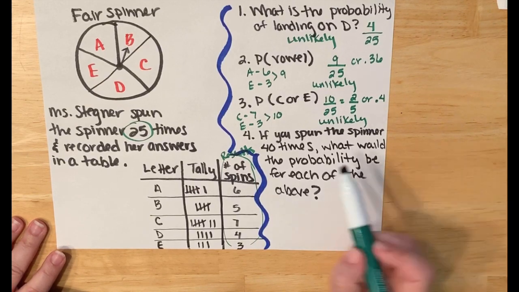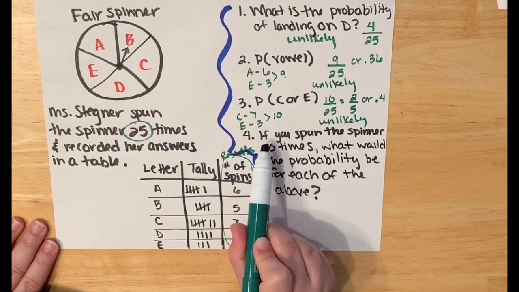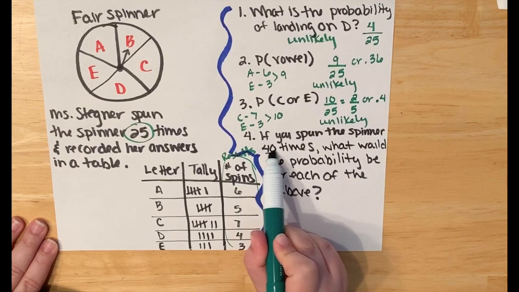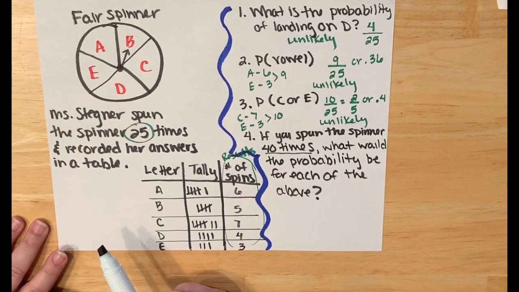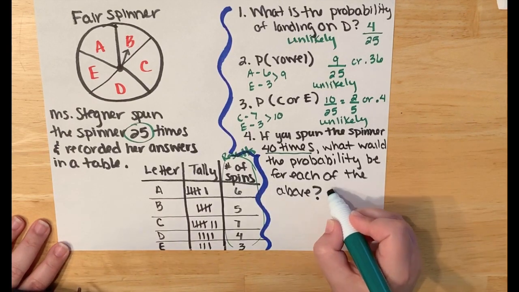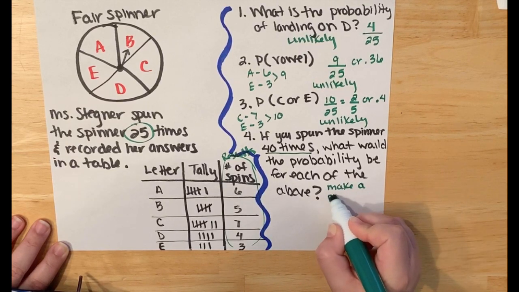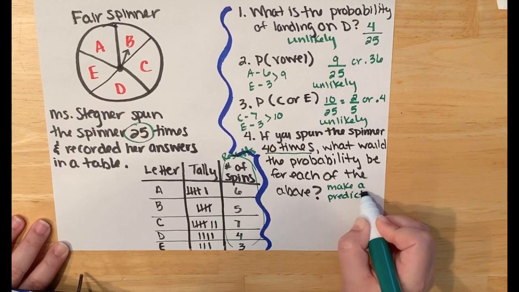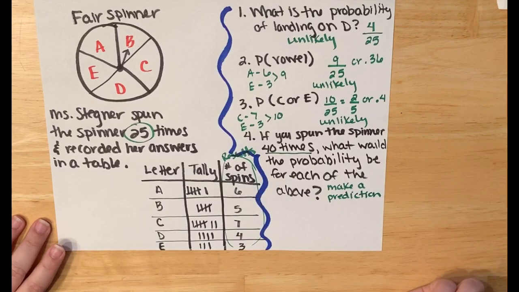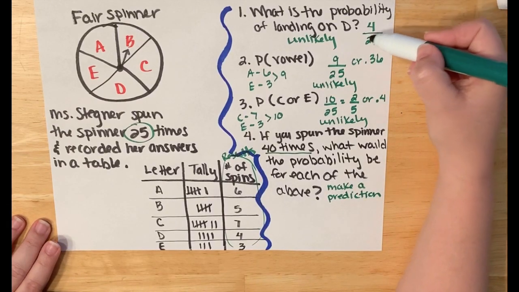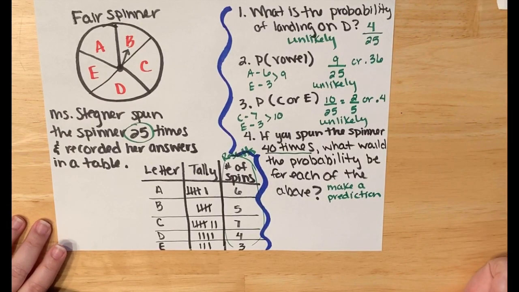Now, let's look at number 4. If you spin the spinner 40 times, what would be the probability of each of the above? Well, this is called making a prediction. To do that, all of these probabilities are based on ratios.